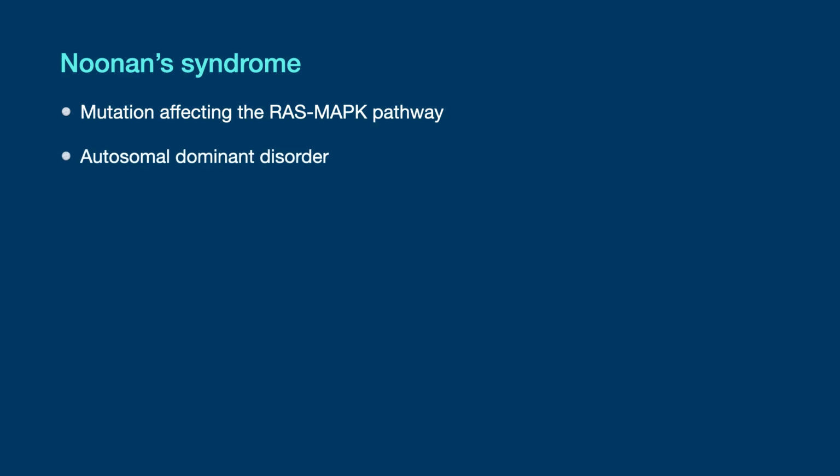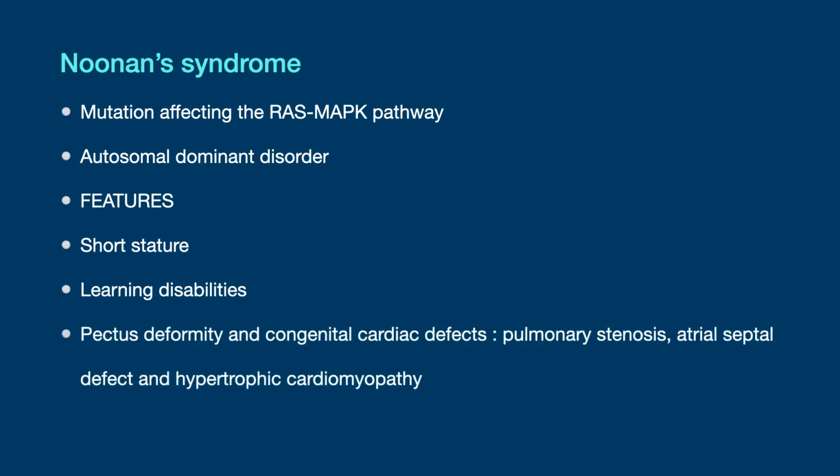Noonan syndrome. Noonan syndrome is a mutation affecting the RAS-MAPK pathway. It is an autosomal dominant disorder. Features include short stature, learning disabilities, pectus deformity and congenital cardiac defects such as pulmonary stenosis, atrial septal defect, and hypertrophic cardiomyopathy.